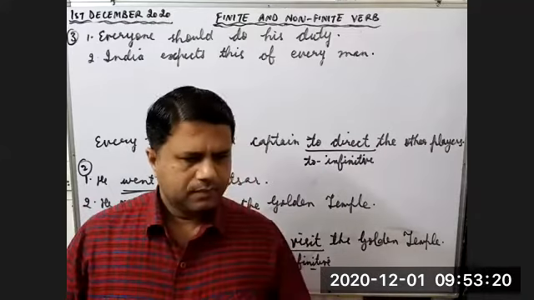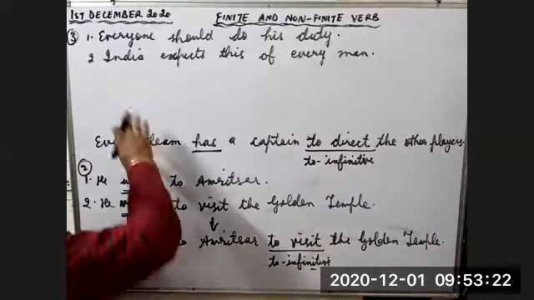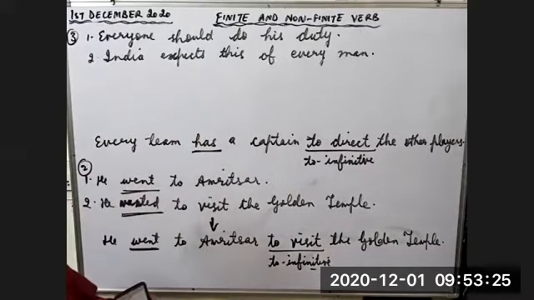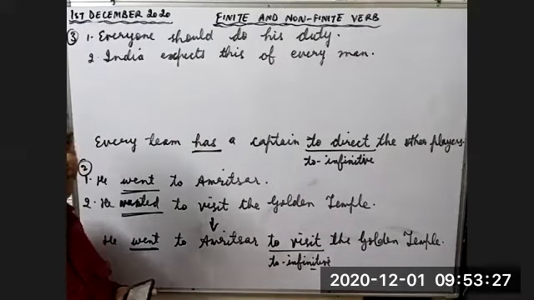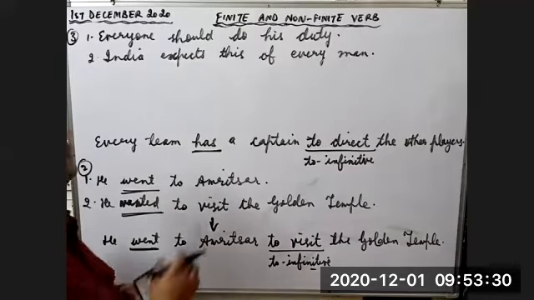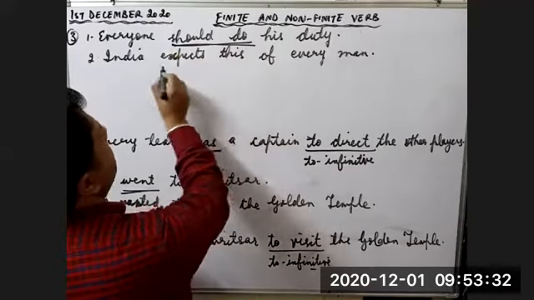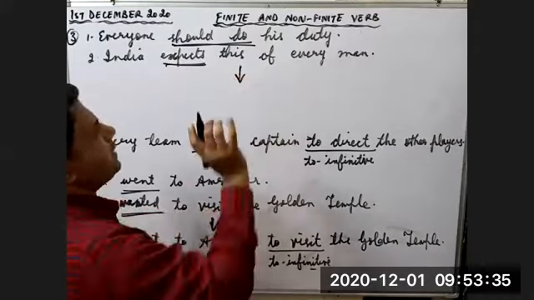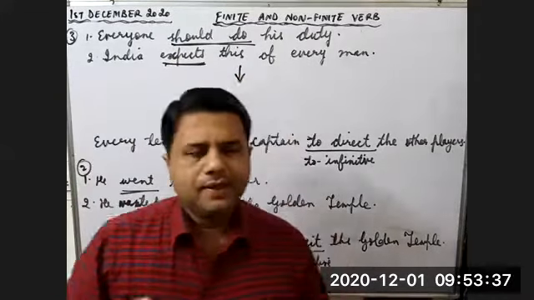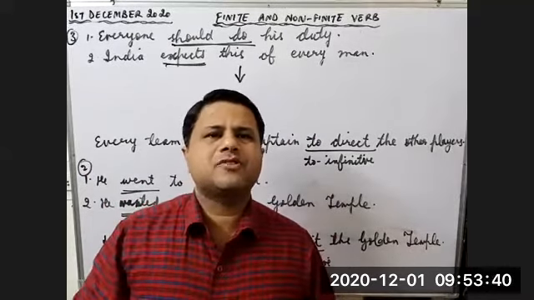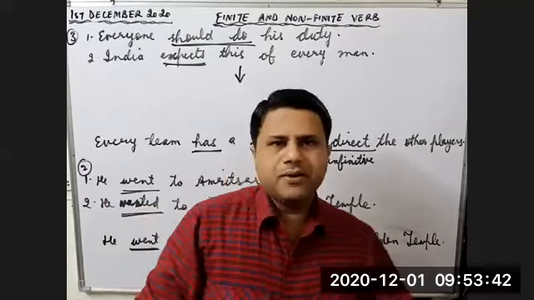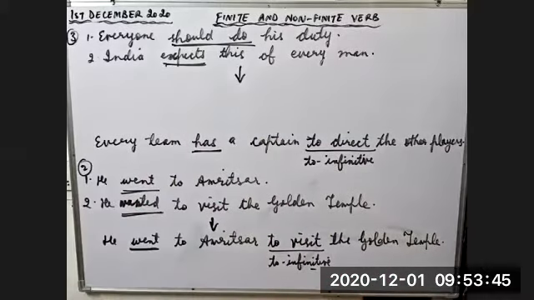Yes, sir. Okay, Shweta, you tell me how many clauses are there in these two sentences? Everyone should. Yes, sir. Should is one tense element and expects is a tense element. So these two sentences are simple sentences. We have to join these two simple sentences to make one simple sentence. Can you give me the answer, Shweta? Yes, sir. India expects from everyone to do his duty.